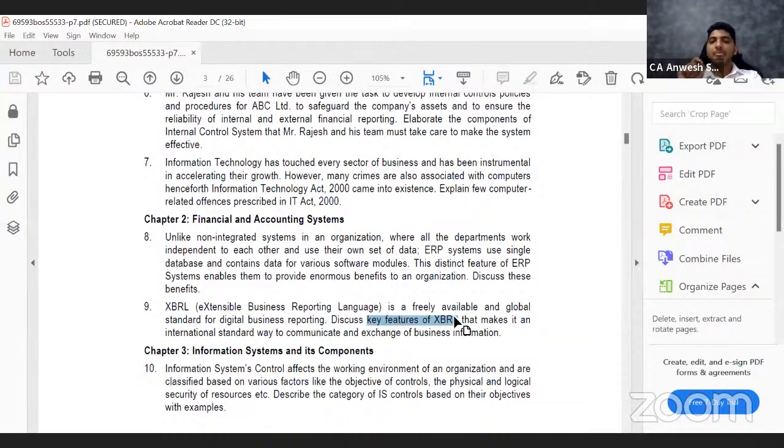So they are saying there is something called XBRL. What are the key features? What is XBRL? It is a standard. Okay, it is not a software. It is a standard which says how you are supposed to report your balance sheet, how you are supposed to report your profit and loss account.